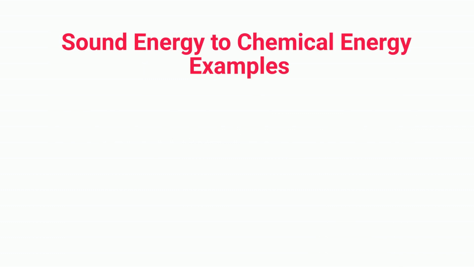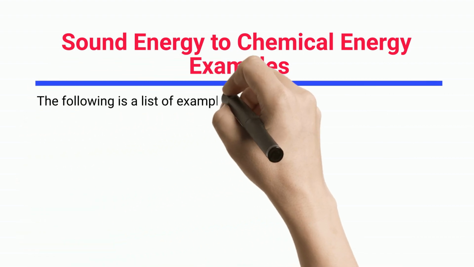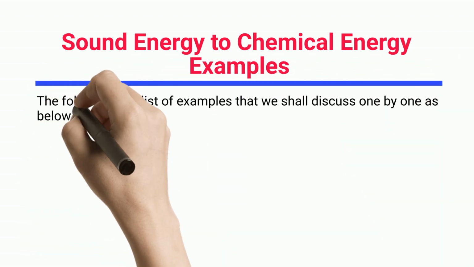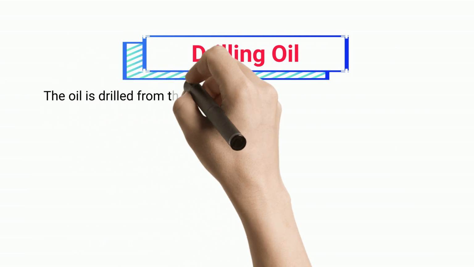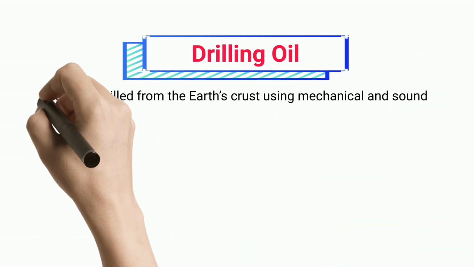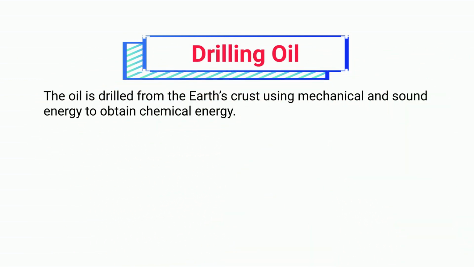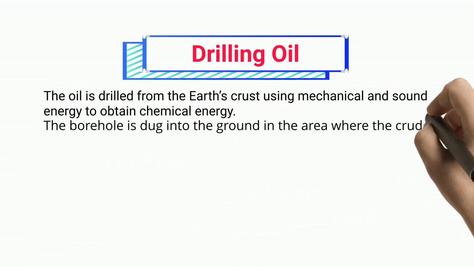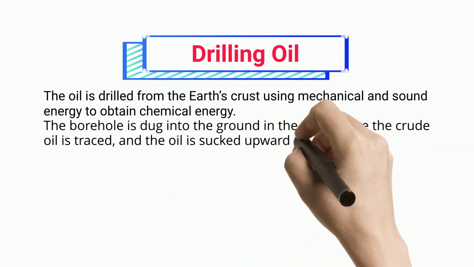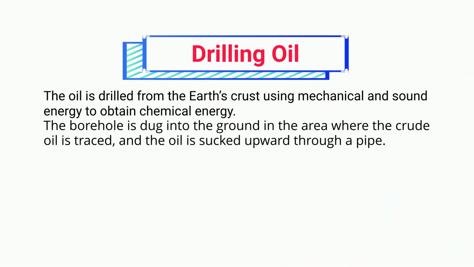Sound energy to chemical energy examples. The following is a list of examples that we shall discuss one by one as below. Drilling oil. The oil is drilled from the Earth's crust using mechanical and sound energy to obtain chemical energy. The borehole is dug into the ground in the area where the crude oil is traced, and the oil is sucked upward through a pipe.